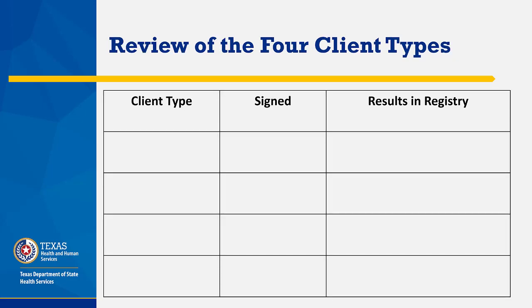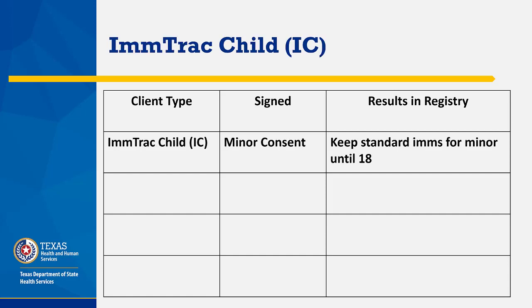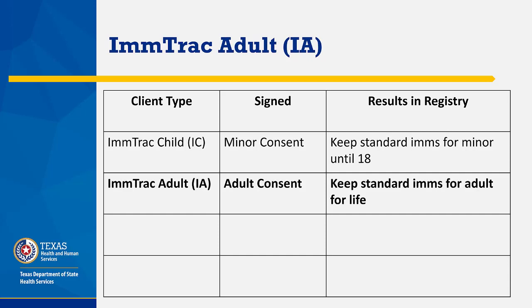To review, there are 4 client types. The parent or guardian of the ImmTrac child signs a minor consent, and the registry can keep standard immunizations for that child until the age of 18 or longer if the child signs an adult consent after reaching 18. An ImmTrac adult signed an adult consent at the age of 18 or older, and the registry can keep standard immunizations for that adult for life.